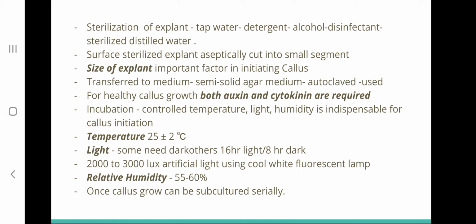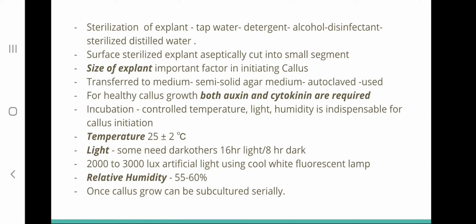Incubation means keeping the glass vials which have been inoculated in a room under controlled temperature, light, and humidity conditions which are required for callus initiation. The temperature is usually set at 25 plus or minus 2 degrees Celsius.